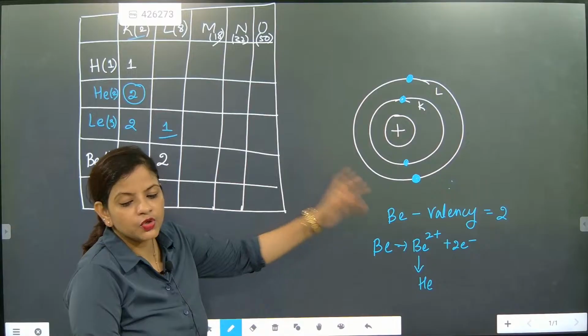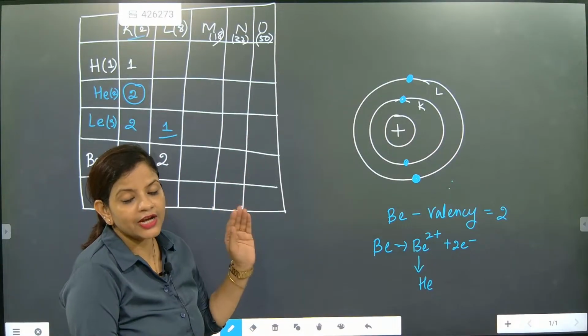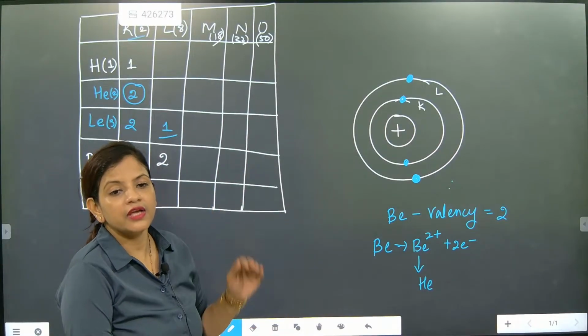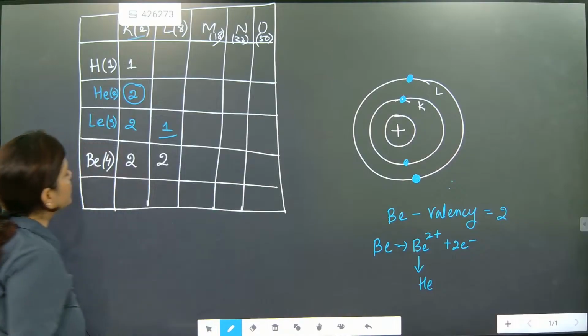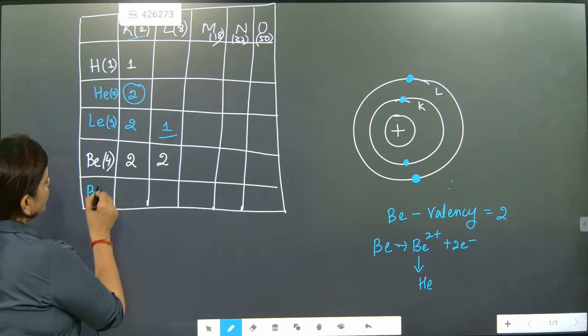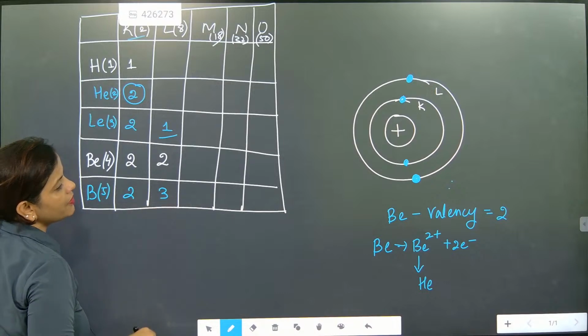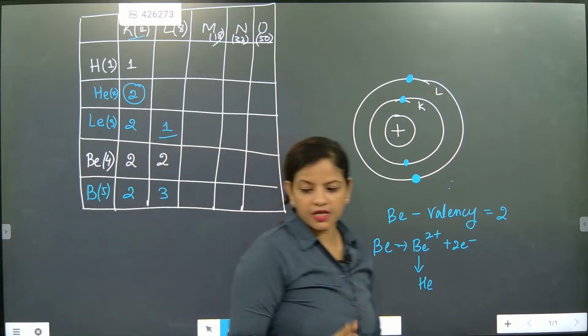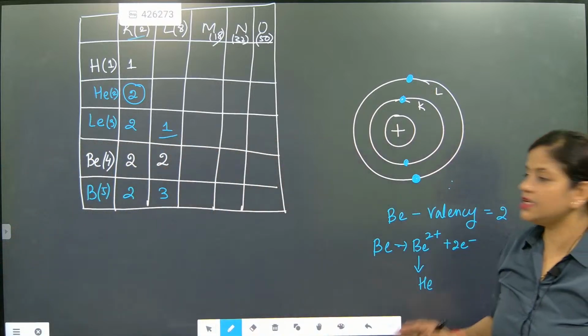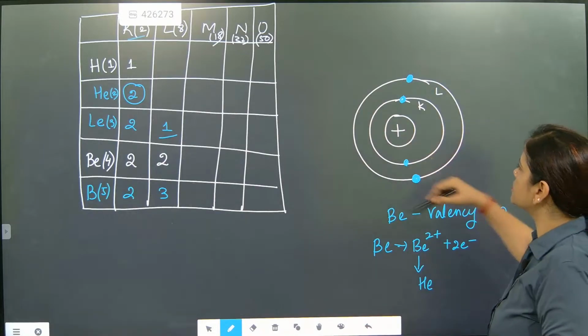So once giving 2 electrons, what will it become? Electropositive. Now we are going to talk about boron. Boron atomic number is 5. It will become 2, 3. So how many maximum electrons can boron give, beta? 3. Boron will give how many? 3. You must remember, same structure will be there.